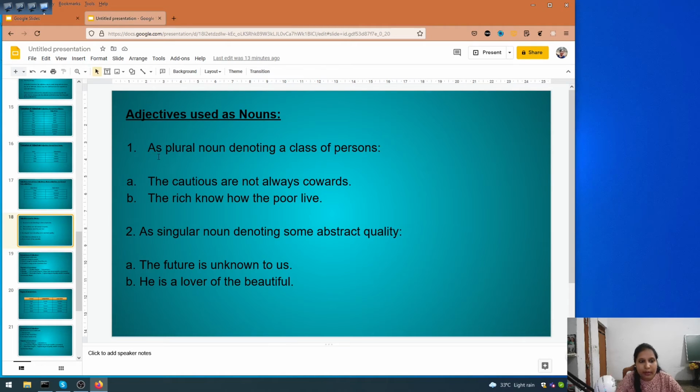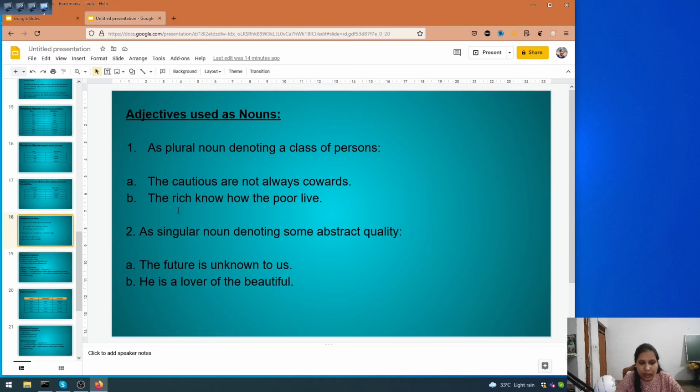For example, as plural noun denoting a class of persons. Okay, the cautious. Here we are talking about a group of people, or the people who are cautious. So when it is people, that means noun, but when it comes to cautious, it becomes an adjective, and it is an adjective of noun, and it is plural. We are talking about many people together. So the cautious are not always cowards.